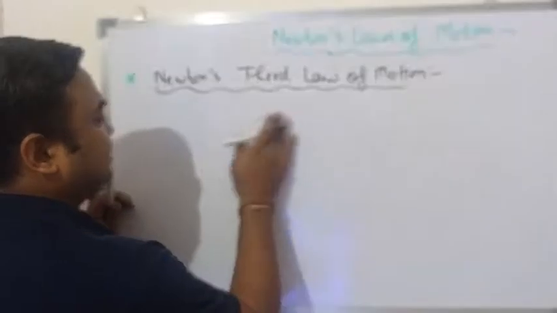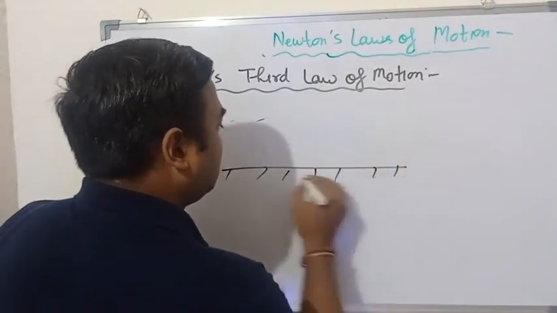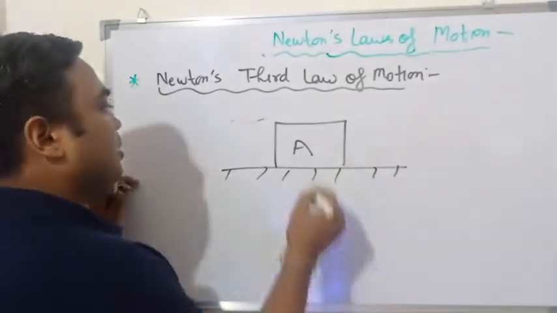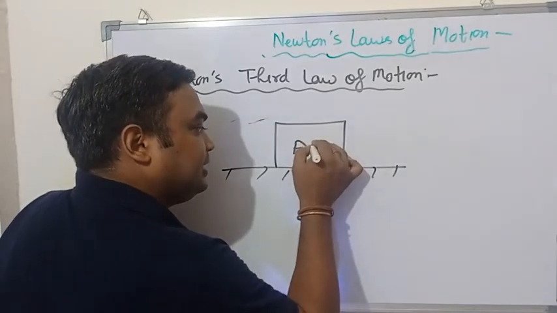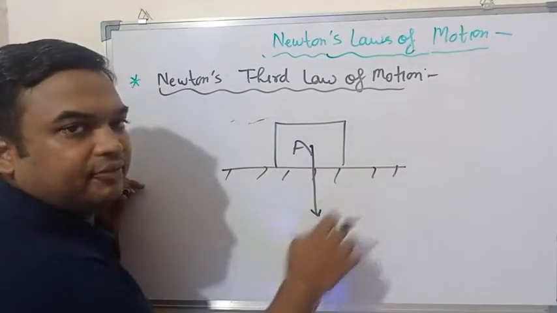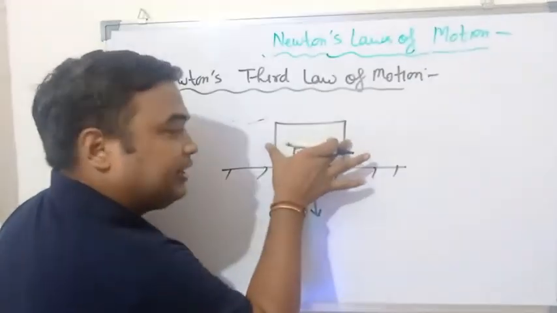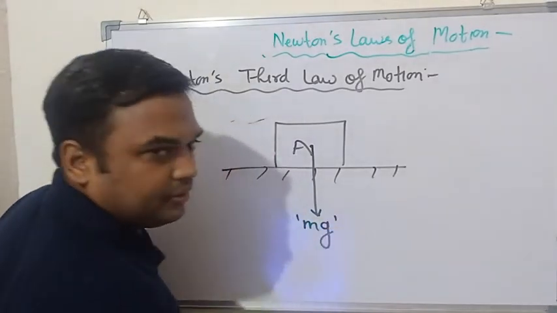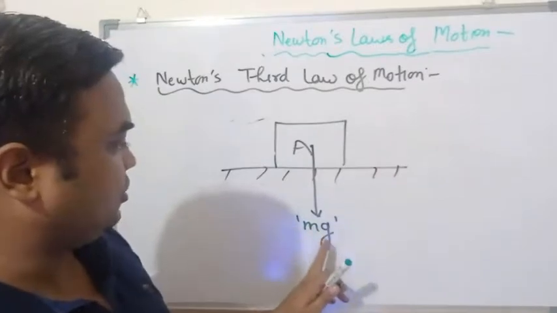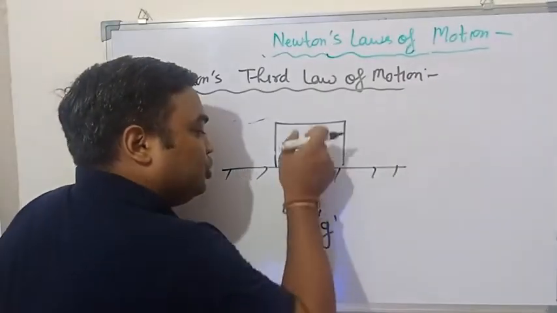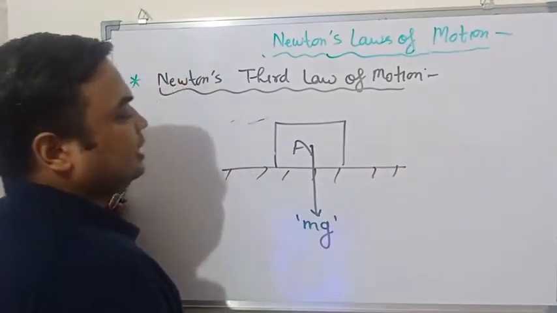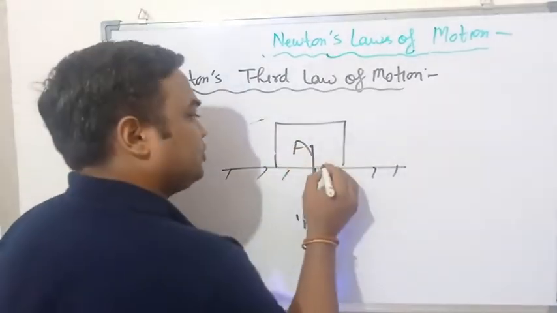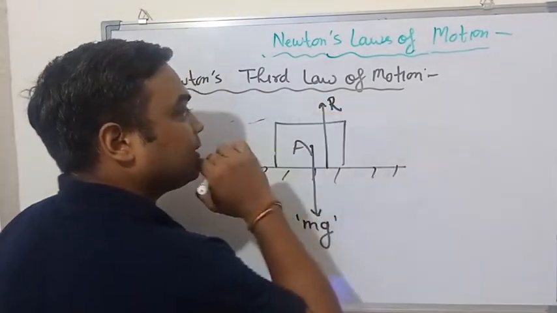Or you can consider this case: there is a surface on which a book is kept. Because of its mass, a force is acting on this surface. Because of gravity, m into g, that is called weight. It is acting in the downward direction, on this surface, and the surface is offering an equal and opposite force on this object, that is called the reaction force.